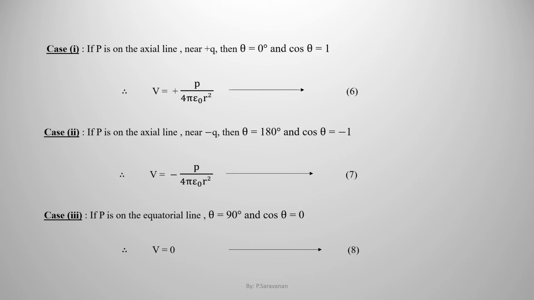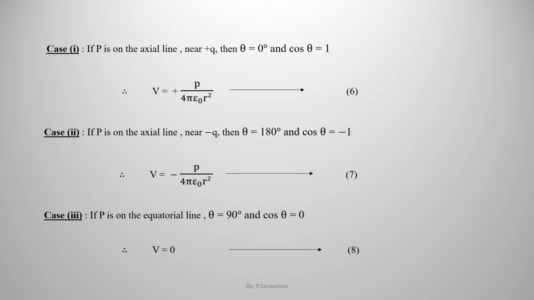If P is on the axial line near plus Q, then theta is equal to 0 degree. And hence cos theta equal to cos 0 is equal to 1. Therefore, the potential is V equal to plus P by 4 pi epsilon naught r square. This is equation 6.